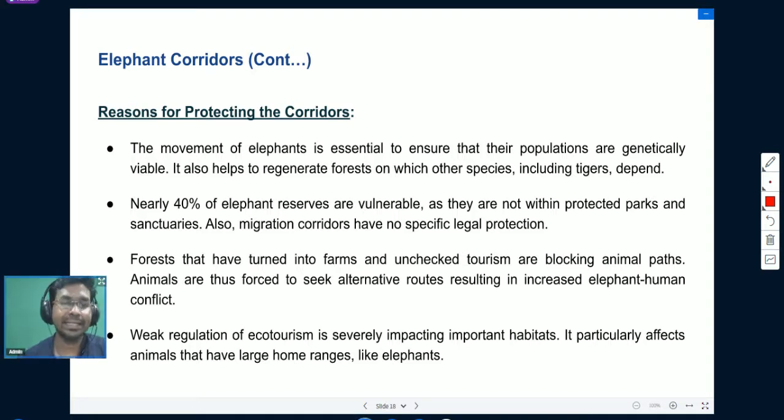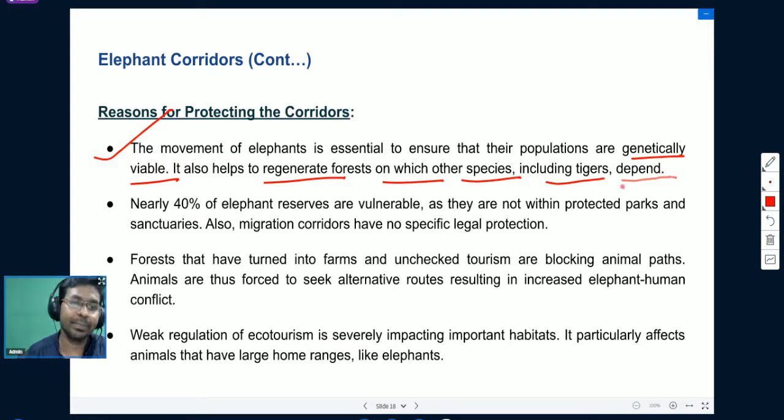So what are the reasons for protecting the corridors? The movement of elephants is essential to ensure that their populations are genetically viable. It also helps to regenerate forests on which other species, including tigers, depend. Nearly 40% of elephant reserves are vulnerable in India as they are not within protected parks and sanctuaries.